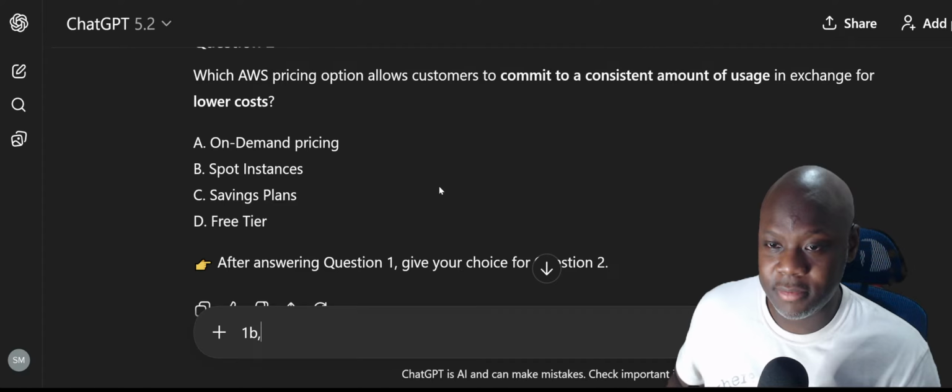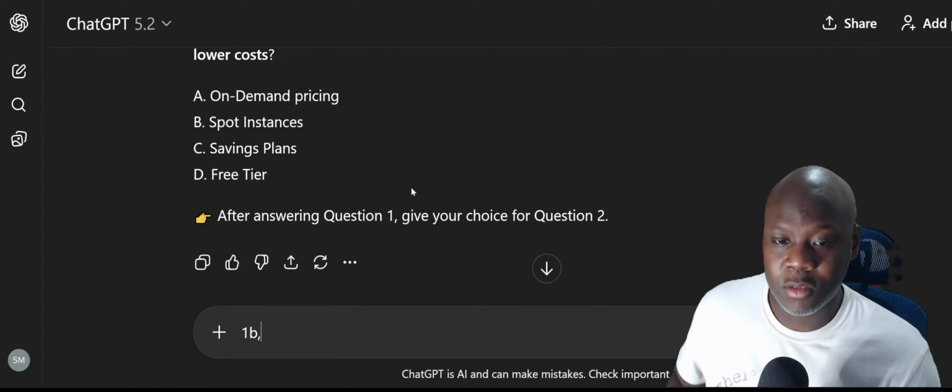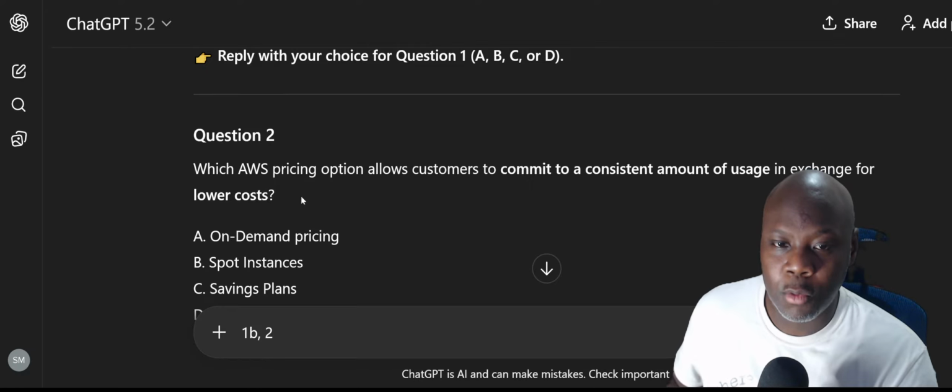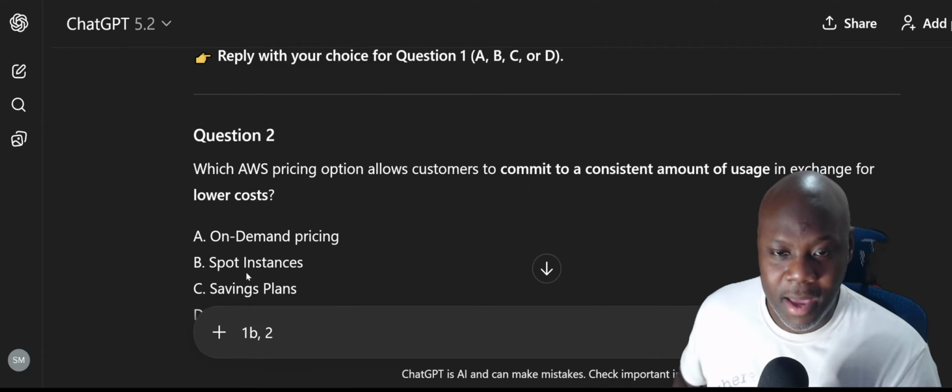So I need a hint. So for question 2, the lower cost. Spot instances. Spot instances are inconsistent. On-demand pricing is expensive.